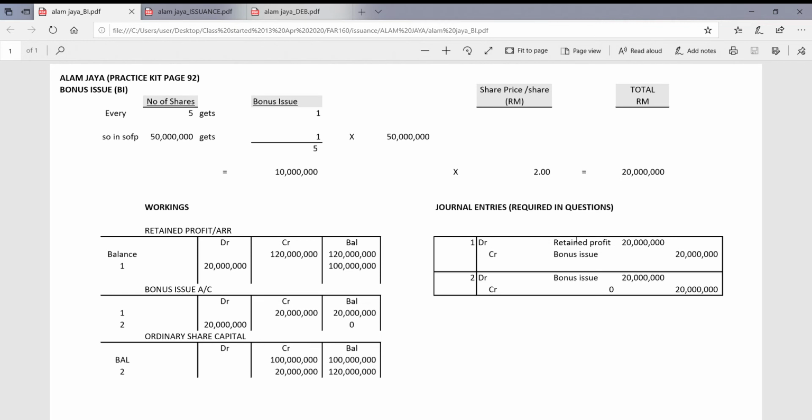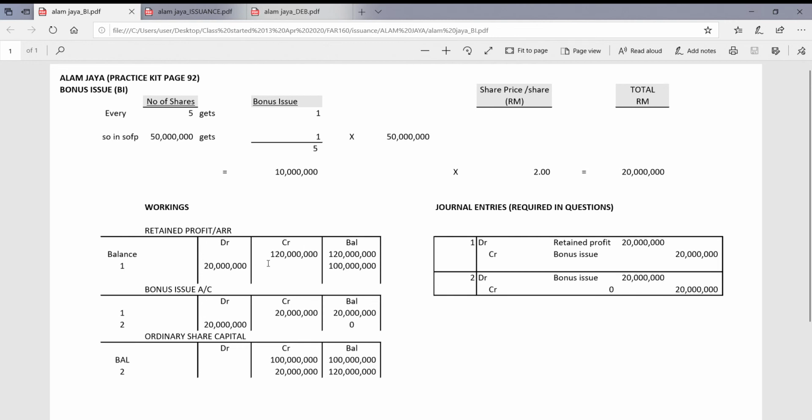the privilege that the company gives to the shareholders, like a bonus, perks, like a profit, a benefit, something like that, right? So the bonus is taken from the retained profit. The retained profit is the reserves of the company.